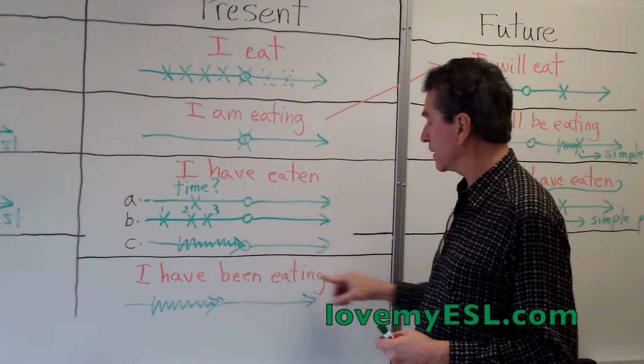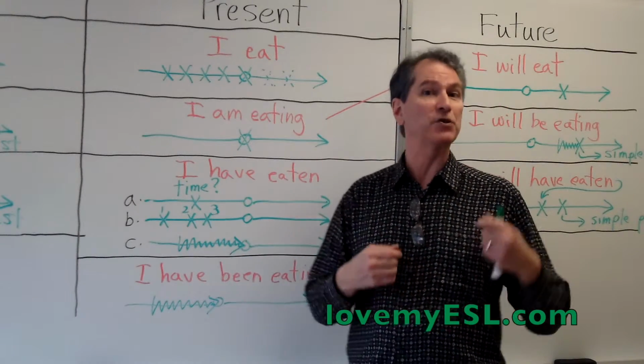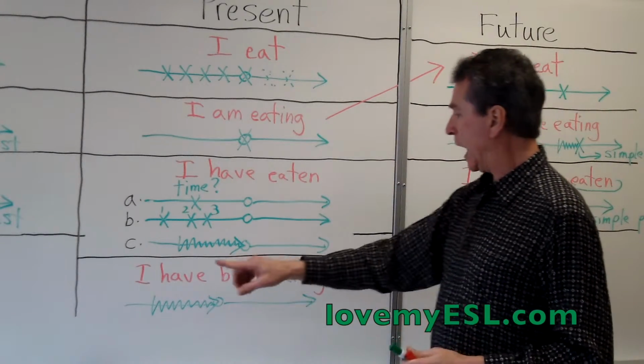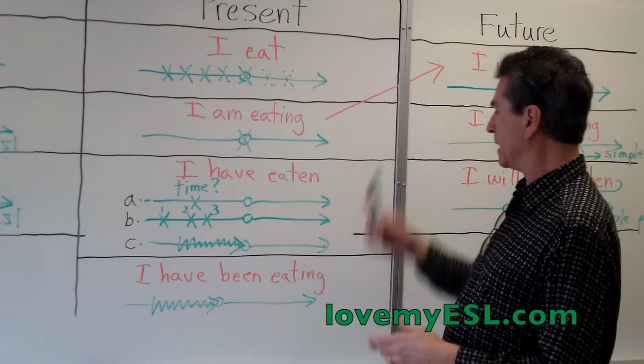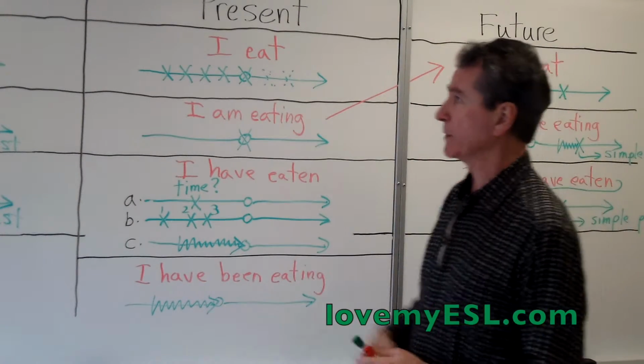So I have been living in Vancouver since 2005. The listener knows that you are going to continue to live here, and you are today. I have been eating. I have been eating bananas all my life. There's a good example with bananas.